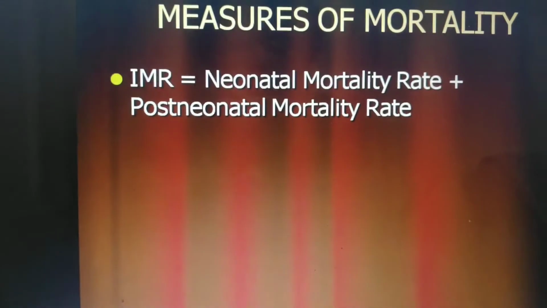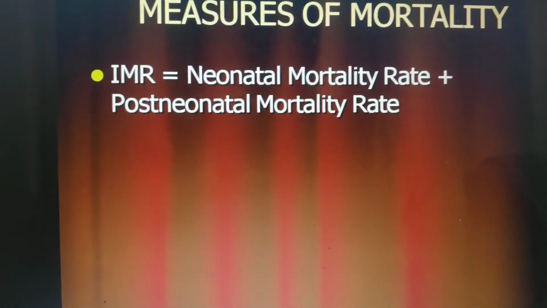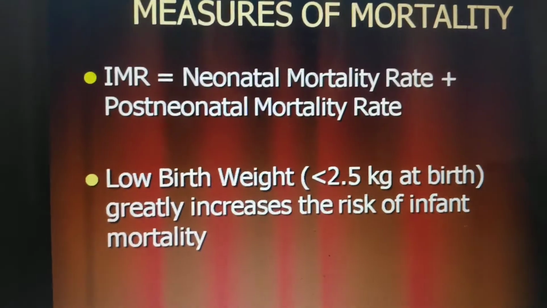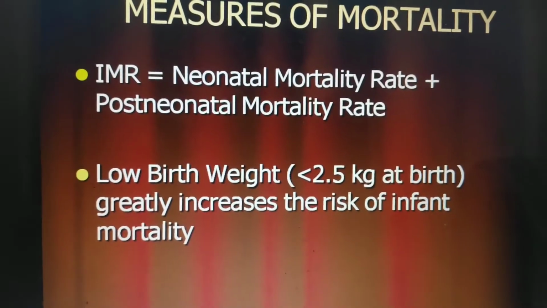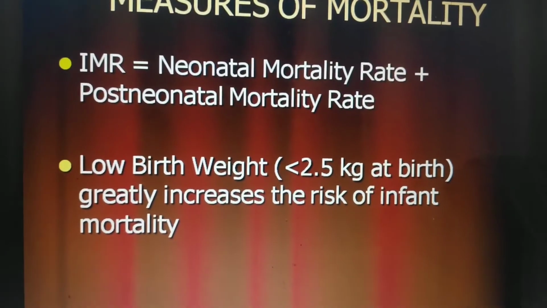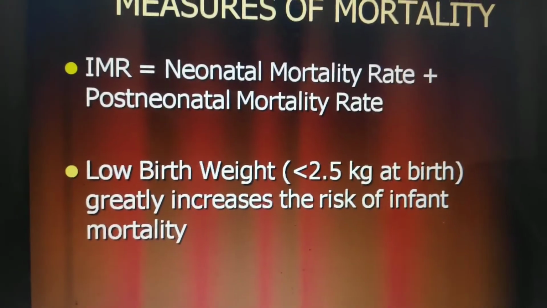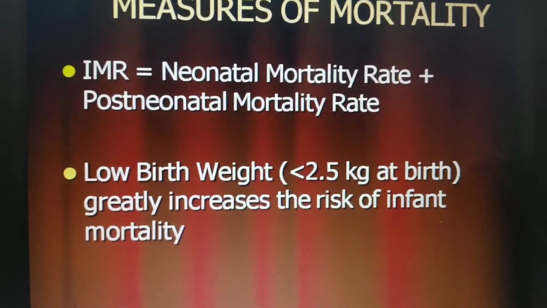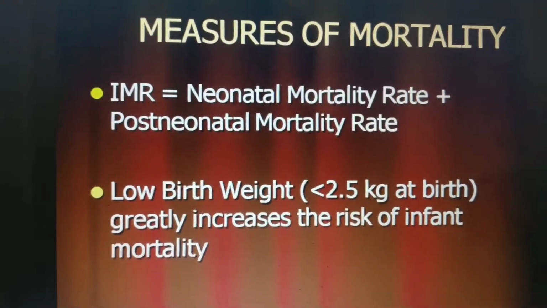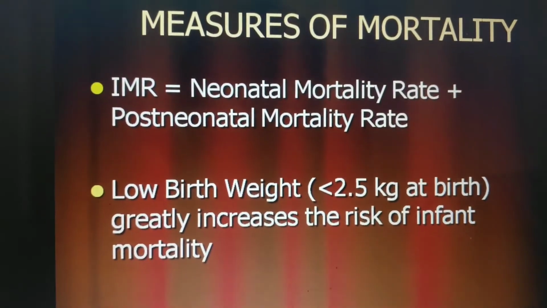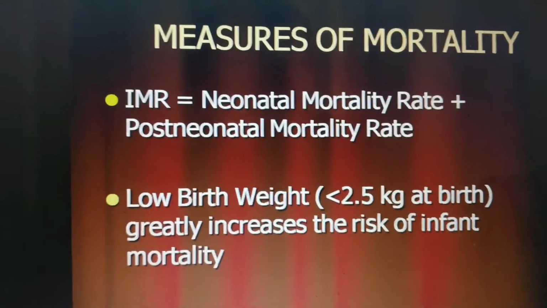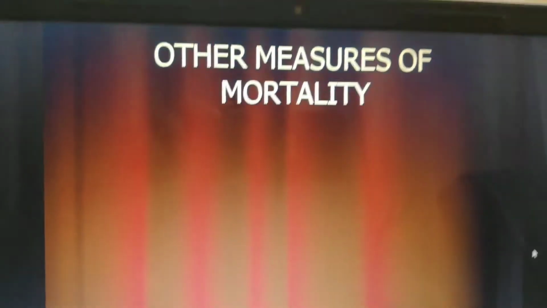Okay, so next, IMR is equal to, as I told you earlier, neonatal mortality rate plus post-neonatal mortality rate. And low birth weight is below 2.5 kg at birth, which greatly increases the risk of infant mortality. So the cause of infant mortality is majorly low birth weight. So this is an economic indicator, and while measuring this IMR, we have to address the low birth weight of a particular region or particular country.